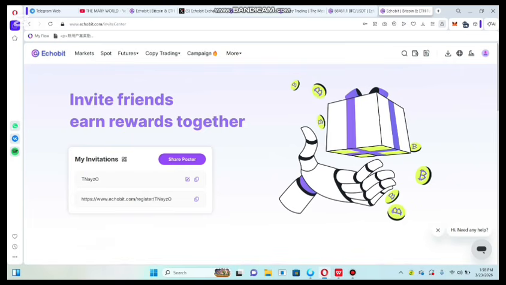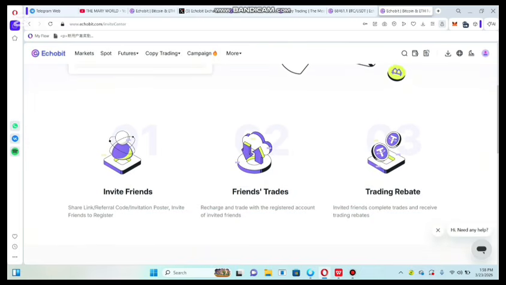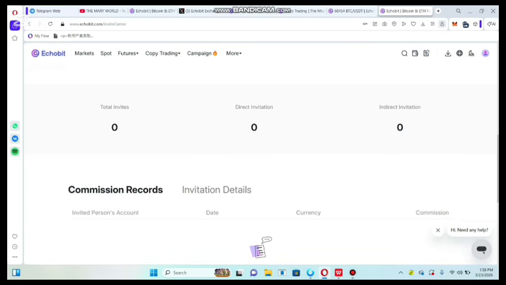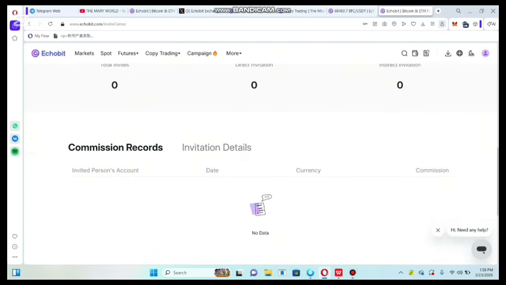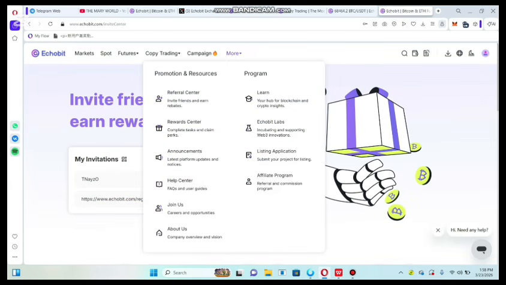Here is my invitation code. You need to see here also. Here is my invitation link. Also you need to find my invites, and here are the invited friends, friend trade and trading details. Also you can check out your commission. If you have invited your friend, you can check out your commission in the record and invitation detail. Also each and everything in this section we will explore.